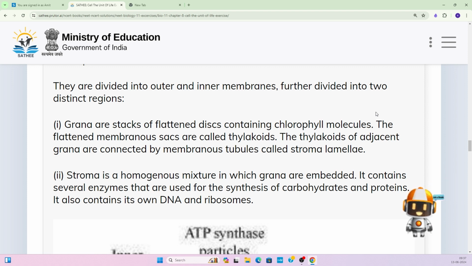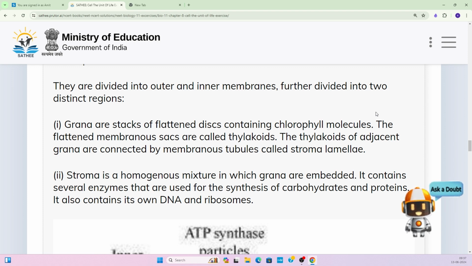Stroma, what is then stroma? Stroma is a homogeneous mixture in which the grana are embedded. It is a liquid substance, the matrix substance of the chloroplast in which the grana are placed or embedded. It contains several enzymes that are used for the synthesis of carbohydrates and proteins.